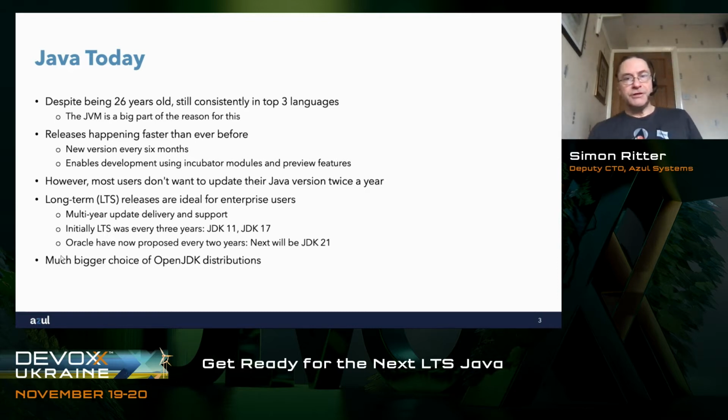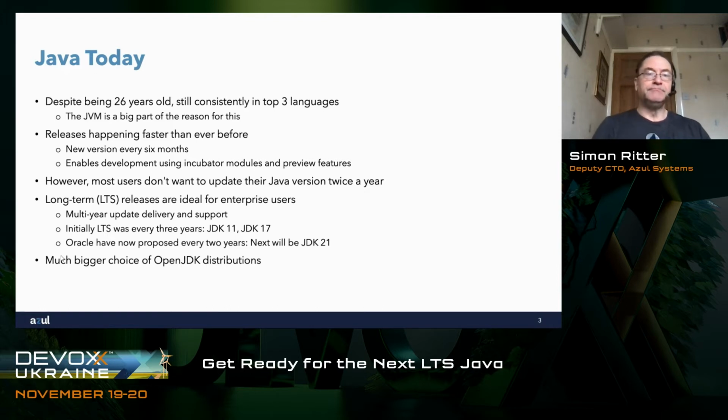What's also changed as well with Java is that we now have a much bigger choice of distributions of OpenJDK. OpenJDK is the open source version of Java, and people can take that source code, they can build it, and they can provide that as a distribution to users. This is very much the same as we see with Linux open source project plus the libraries. People like Ubuntu, people like Red Hat, Debian will take that code, they will generate a distribution that you can install on your machine, and then you can use it to run your applications.